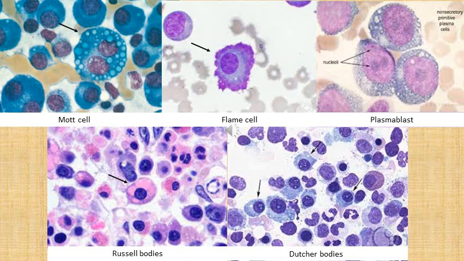And finally, in the right lower corner, we can see again myeloma cells. Some of them have these intranuclear inclusions, and some of these cells have been marked with black arrows as well. And these intranuclear inclusions are called Dutcher bodies. So these are the various forms of myeloma cells.